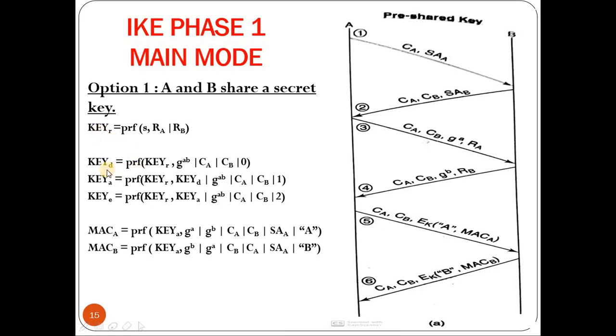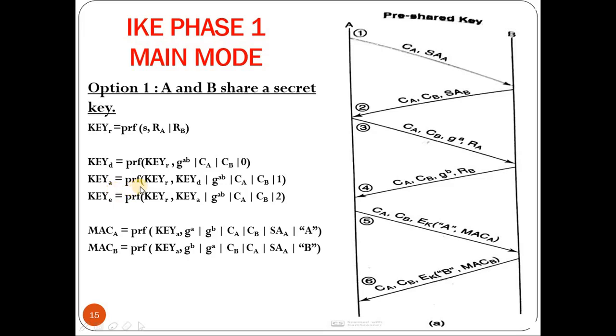Once the key R is generated, it computes key D, that is a derived key. Again the same pseudo-random function is applied. The first parameter is key R that is computed previously. Along with that, the second parameter is a concatenation of G to the power AB, cookie A, cookie B and 0. Now this will compute key D. Once key D is computed, next you need to compute key A, that is the authentication key.